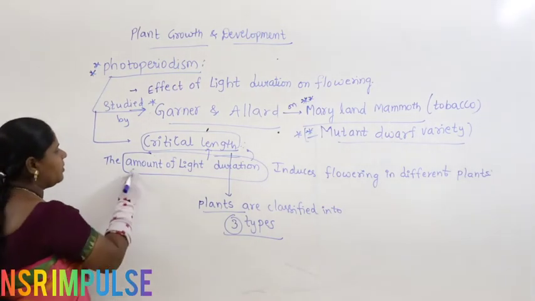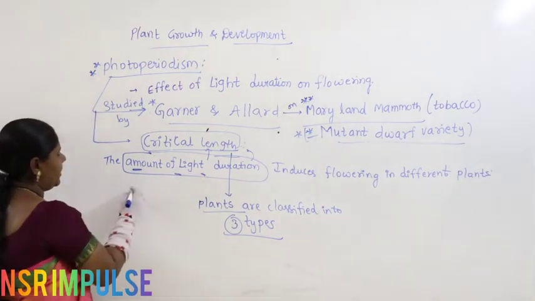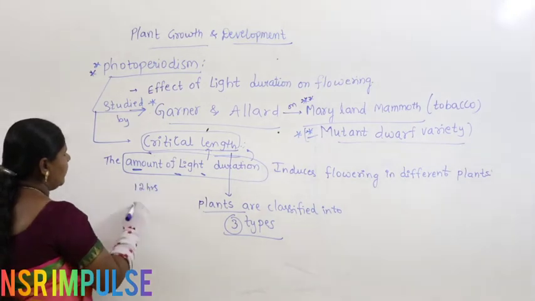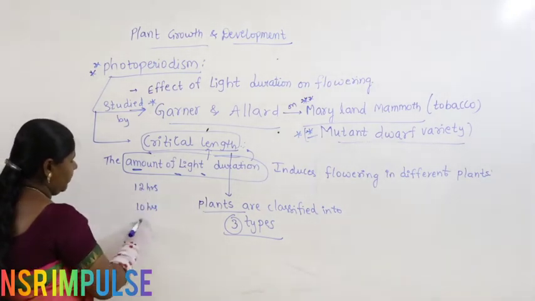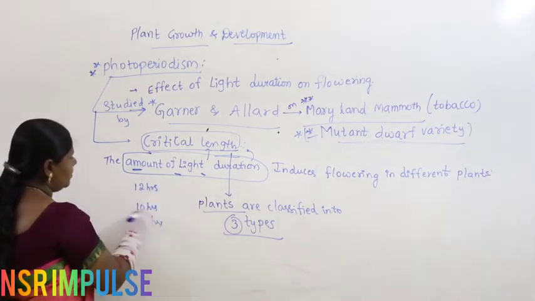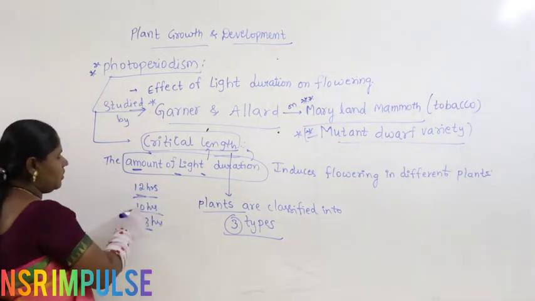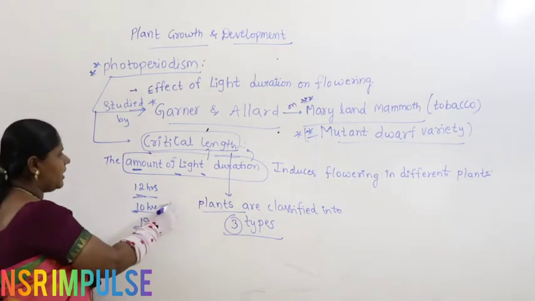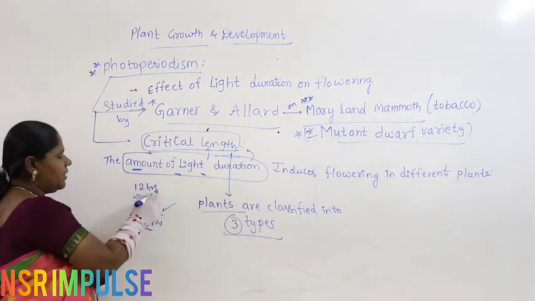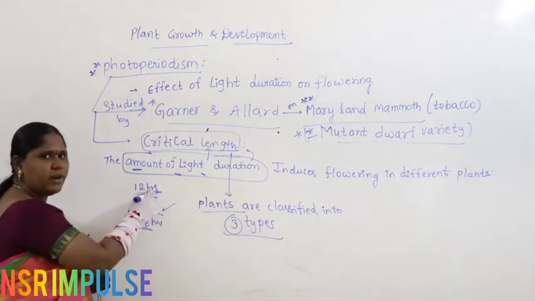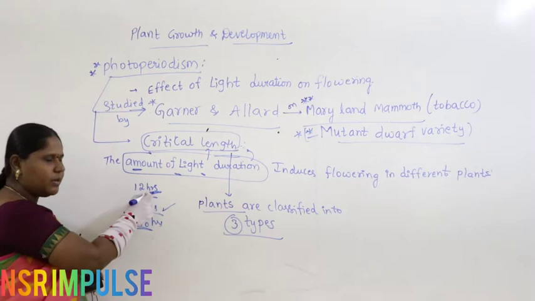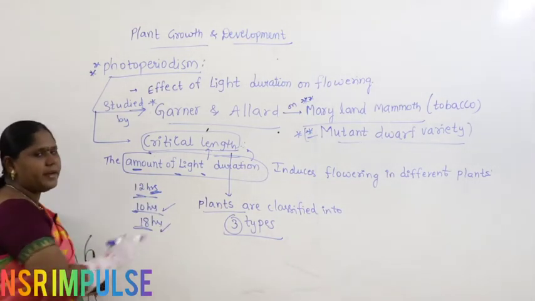For example, the minimum amount of light may be 10 hours in some plants, 12 hours, or 18 hours.